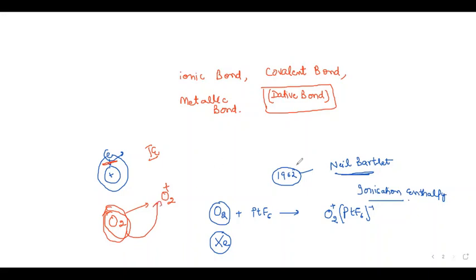That energy is known as ionization enthalpy. So he thought that the ionization enthalpy of O2 is close to xenon. So he repeated the same experiment with xenon and the compound platinum hexafluoride. It is a very good oxidizing agent. What is an oxidizing agent? Any idea?